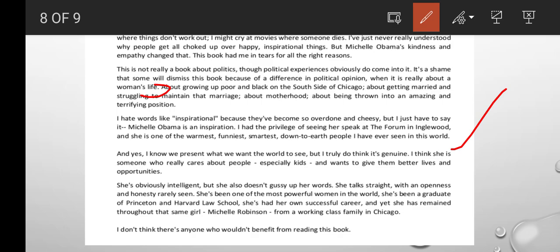She had her own successful career, and yet she has remained throughout the same girl, Michelle Robinson, from a working class family in Chicago. I don't think there is anyone who wouldn't benefit from reading this book.